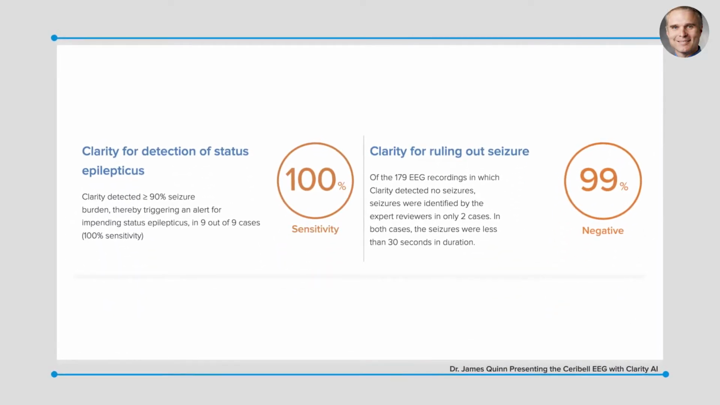Here are the results, and they're quite impressive. For determining status epilepticus, the algorithm was 100% sensitive and 93% specific in detecting status epilepticus. And also of importance, of the 179 EEGs where the algorithm said the seizure burden was 0, only 2 of these were identified by the experts to have any seizure activity, and all these lasted less than 30 seconds. This reflects a 99% negative predictive value for ruling out seizures, a very important factor in the emergency department.